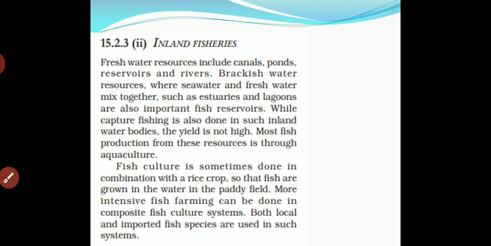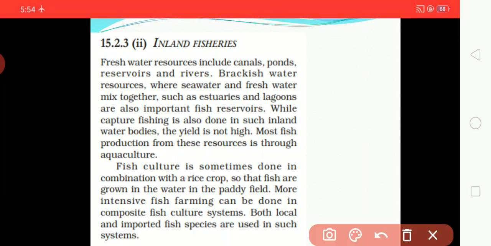Inland fisheries. Now the second is freshwater resources, which include canals, ponds, reservoirs, and rivers. As you can see, these are the resources.